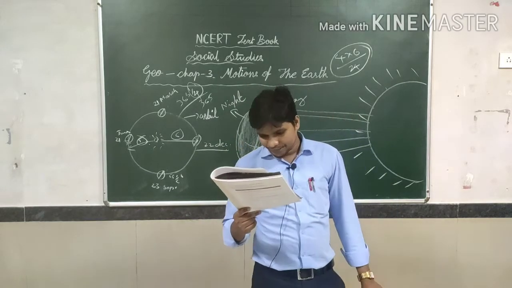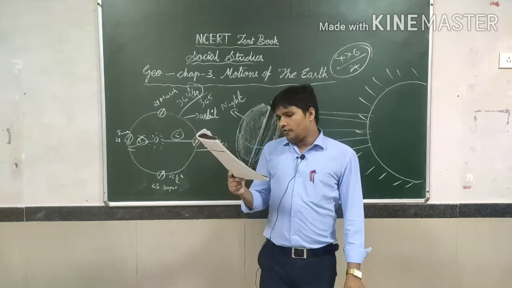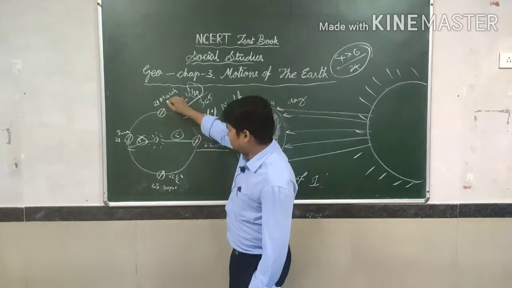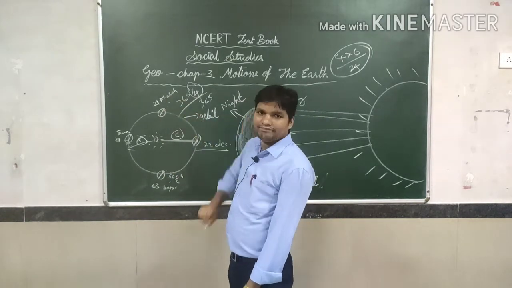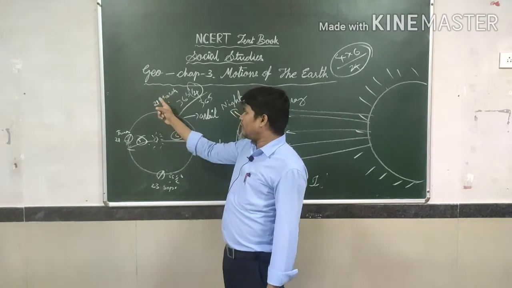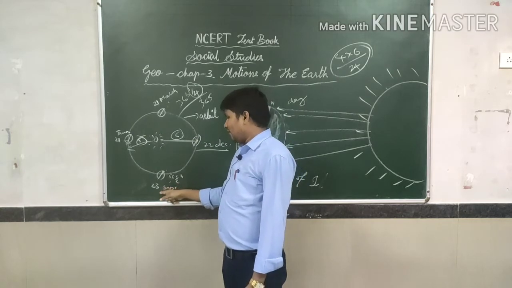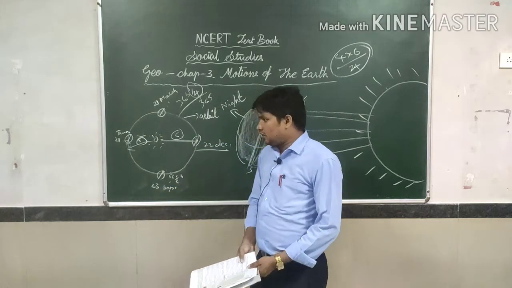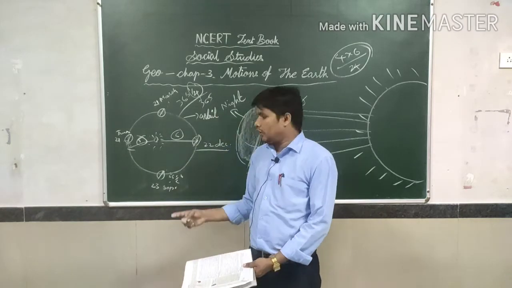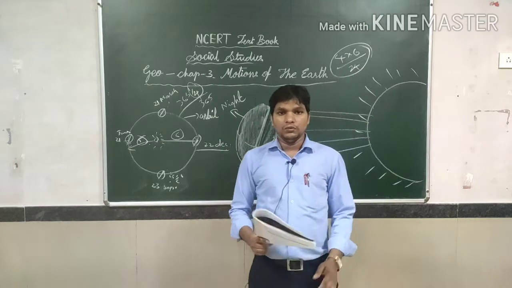So next, 21st March and 23rd September. Now we are going to discuss these. Let us see what happened. The sunlight fell straight on the southern hemisphere on 21st March, while on 23rd September the sun's rays fell directly on the northern hemisphere.